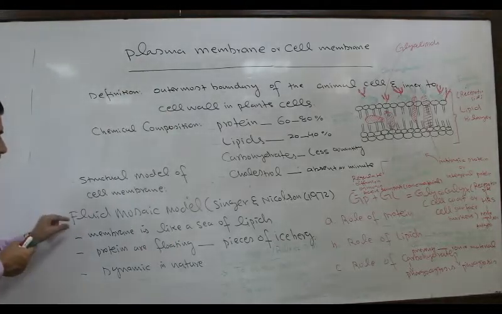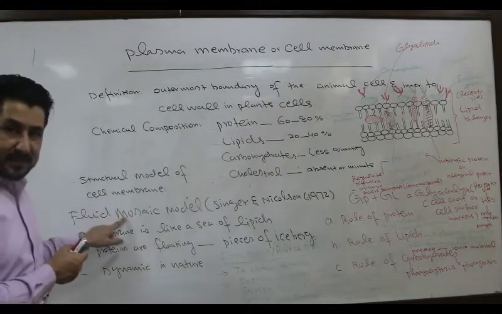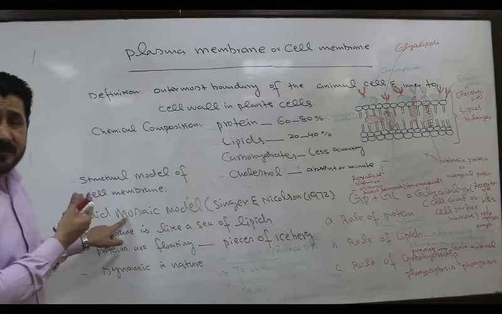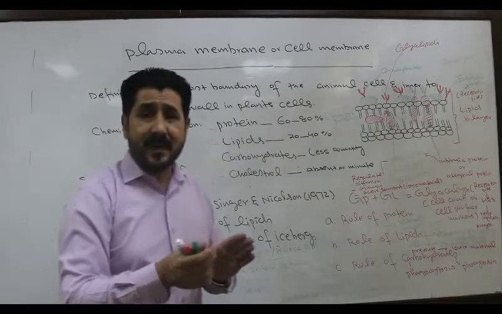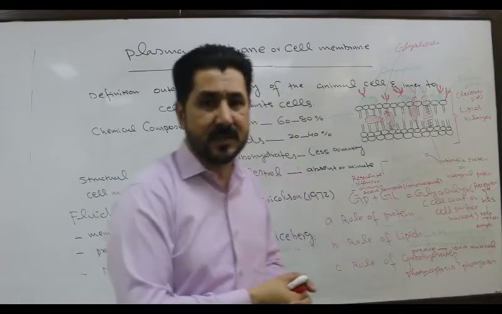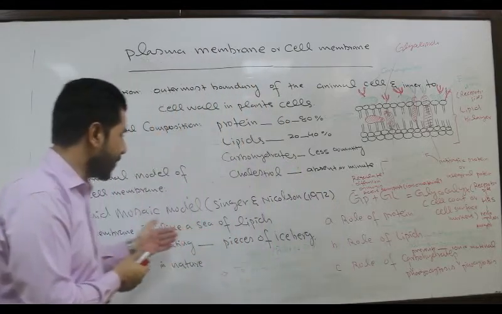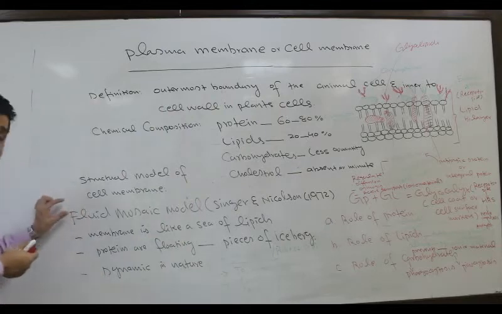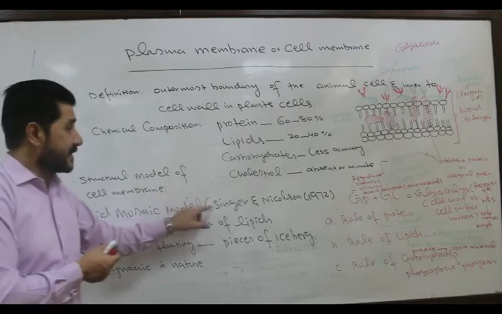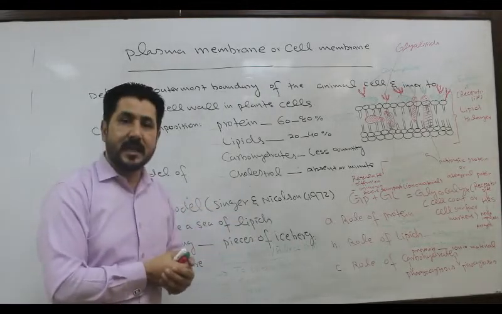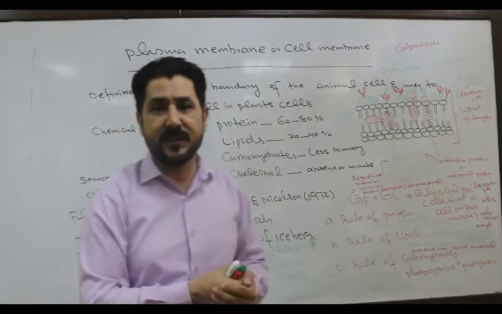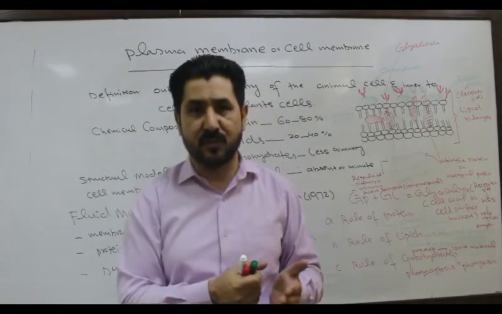This is called the fluid mosaic model, the most acceptable model, because there are other models, that is the unit membrane model, the bilayer model and other models. The most acceptable model is the fluid mosaic model, presented by Singer and Nicolson in 1972, and it is accepted because it is revealed from electron microscopy.